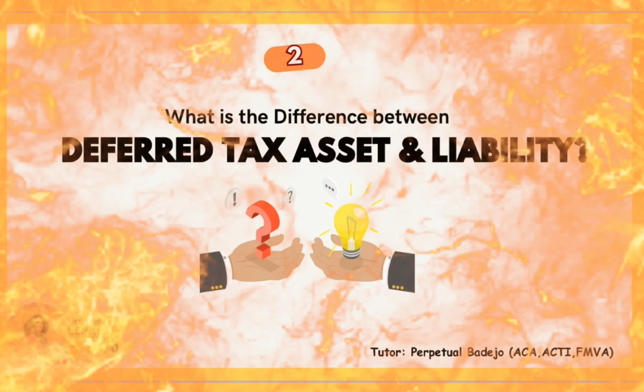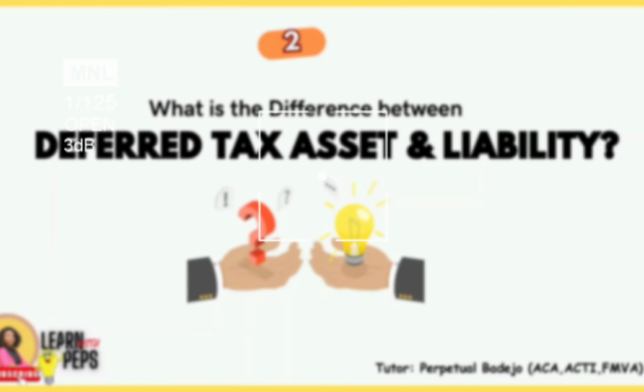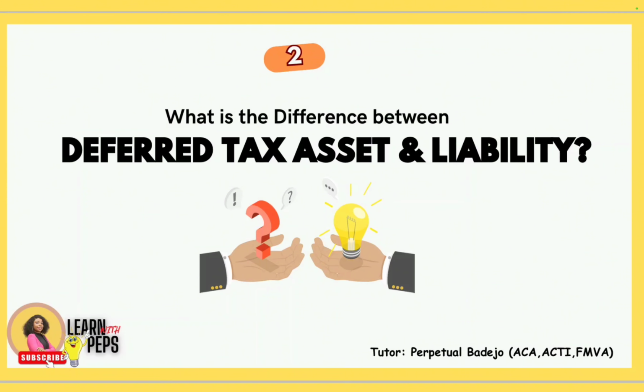The second question that we have is, what is the difference between deferred tax asset and deferred tax liability? So here's the answer. Let's start by explaining that deferred tax asset and deferred tax liability actually arise as a result of the temporary difference between the accounting treatment and tax treatment of transactions. That's number one. Then number two, what is deferred tax asset?